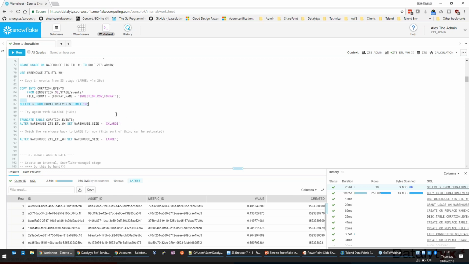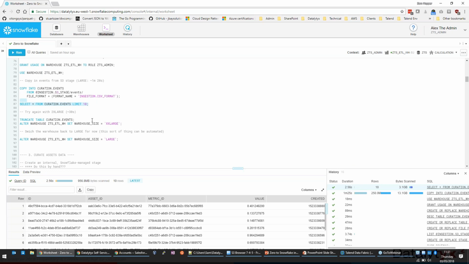Okay, so that's our events data. Now that did take a while. Let's see how long that took. If we look at the mini history we've got here on the worksheet, 1 minute 25 seconds. Now it could be that that's okay for us, but actually we might want to get that time down. Either we're working in quite an agile way and we don't want to spend our time sitting around too long, or maybe it's time sensitive for the purposes of the downstream usage of that data.